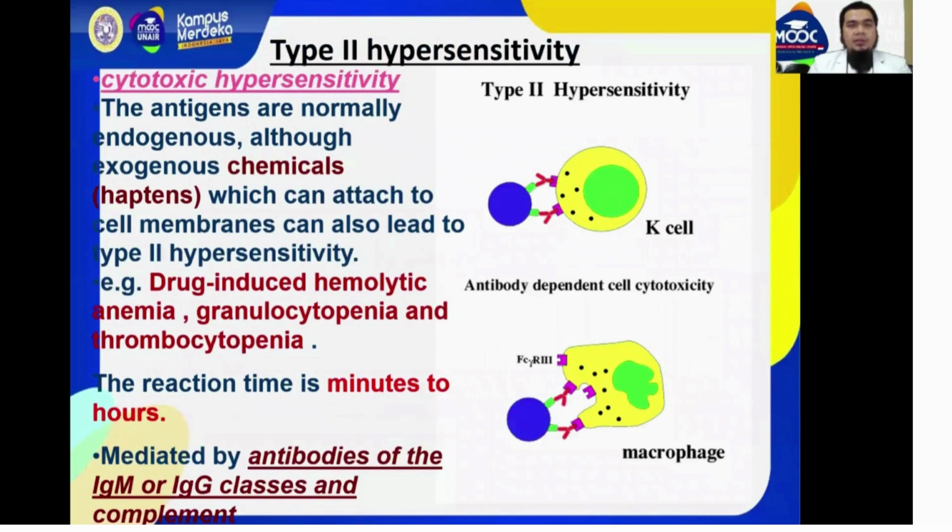Type 2 hypersensitivity, we call that cytotoxic hypersensitivity. The antigens are normally endogenous, although exogenous chemicals, which we call haptens, can attach to cell membranes and can also lead to type 2 hypersensitivity. The reaction time is minutes to hours, mediated by antibodies of the IgM or IgG classes and complement.